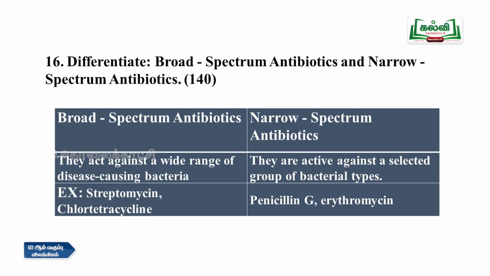Then 16th question, differentiate between broad spectrum antibiotics and narrow spectrum antibiotics. It is page number 140. So broad spectrum antibiotics act against a wide range of disease causing bacteria, and narrow spectrum antibiotics are active against a selected group of bacterial types. Examples for broad spectrum are streptomycin and chlorotetracycline, and examples for narrow spectrum antibiotics are penicillin G and erythromycin.